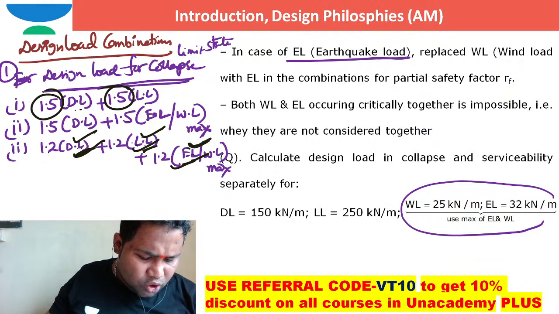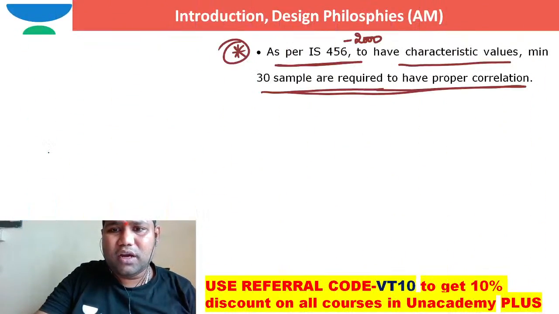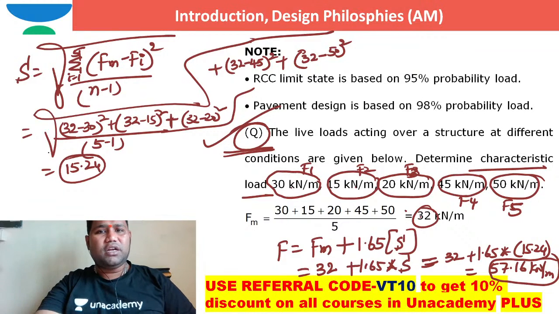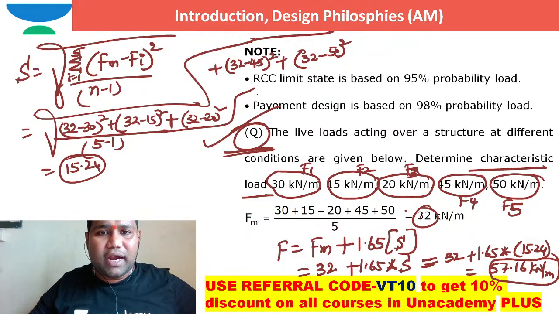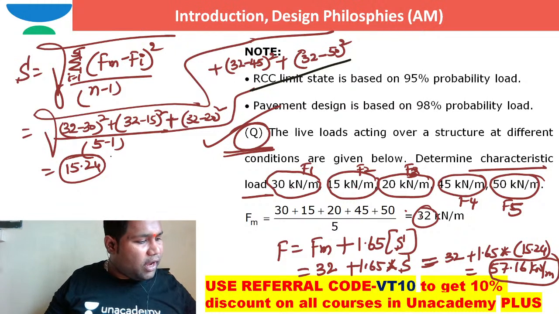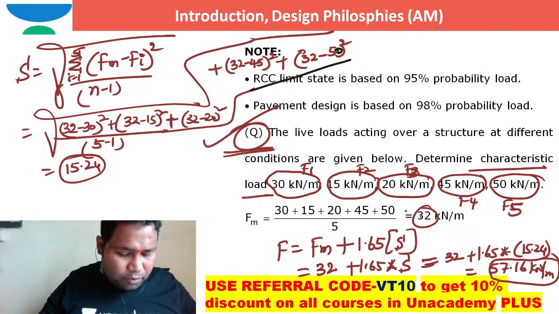Sir, S is equal to 10.45 in your previous topic. Okay, you are talking about the S value. Maybe that S value is not 2.4. Dear, I hope you can understand. This is not 2.4, it is 15.24. Within my calculation, I got it as 15.4. It's not at all a big deal, bro.